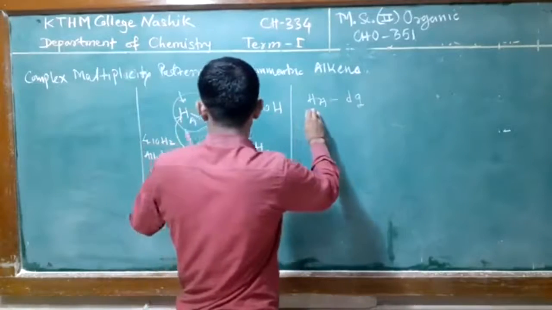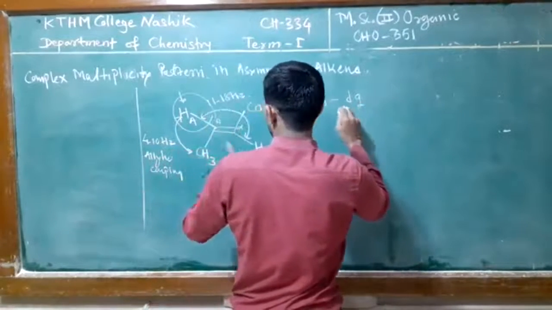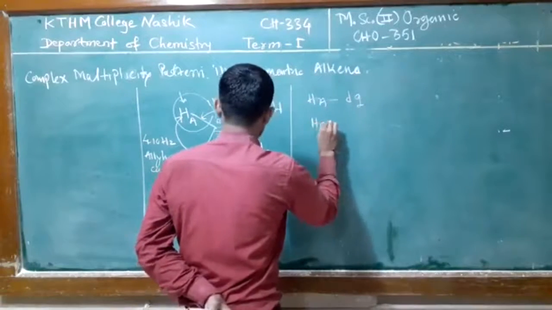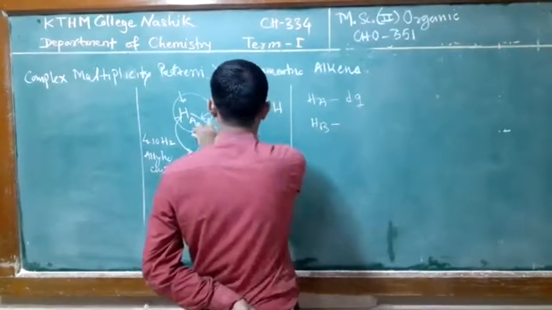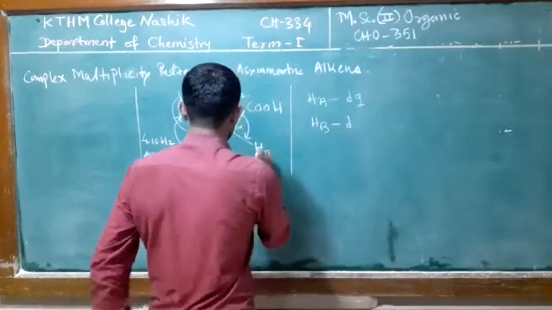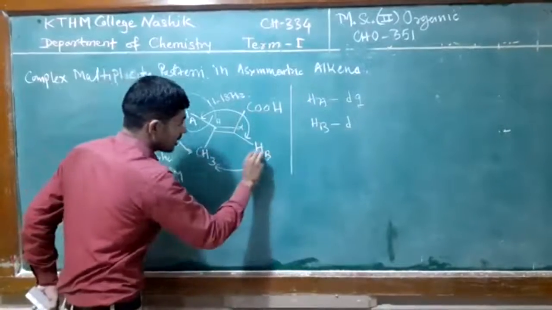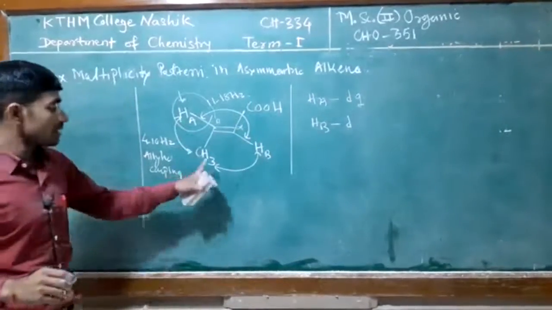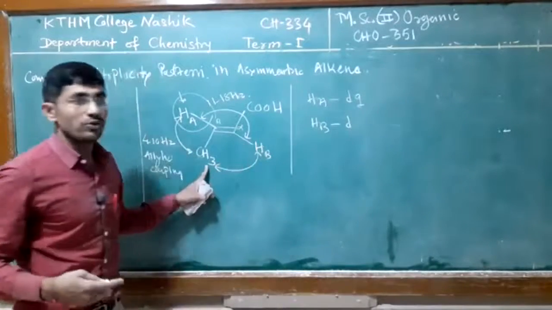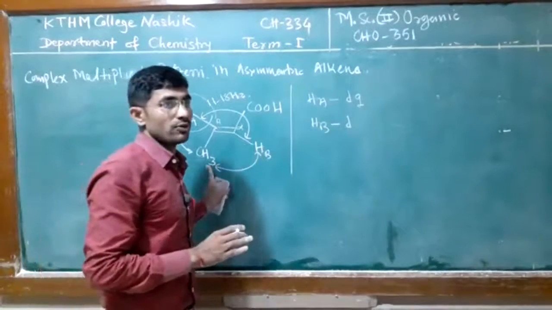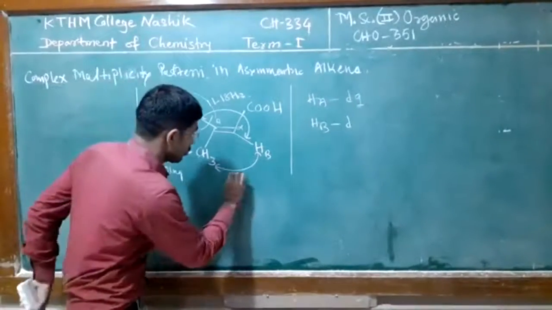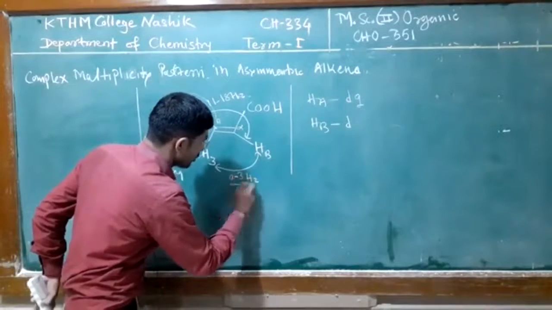So this HA proton is split by the HB into a doublet and again by methyl protons into a quartet, a doublet of quartet. Then HB proton is split by HA by the trans coupling into a doublet and again split by this methyl proton. Again this is allylic coupling, but this is a smaller coupling because this proton is present on the opposite side. So we observe a smaller value, between 0 to 3 hertz. In this range we observe this value.